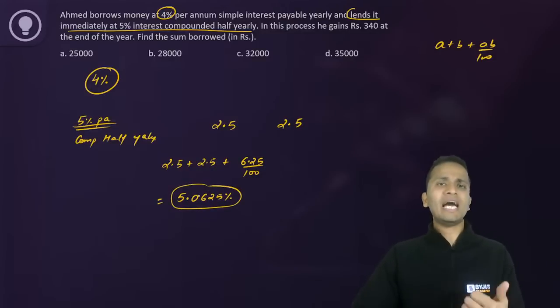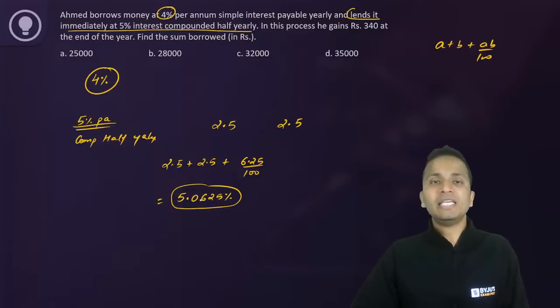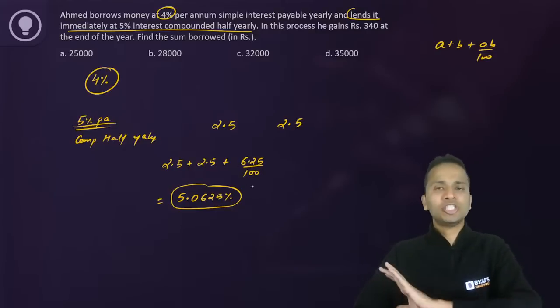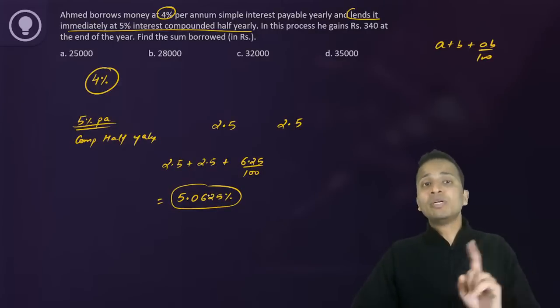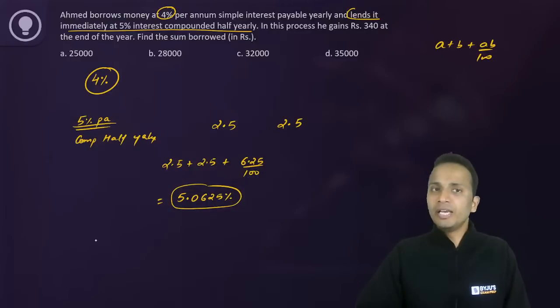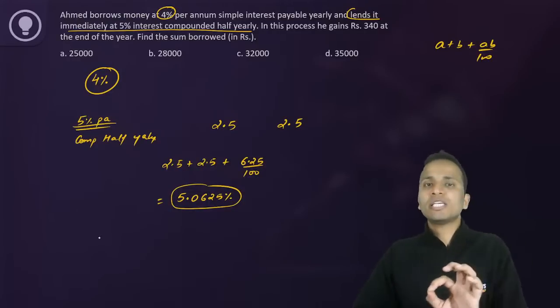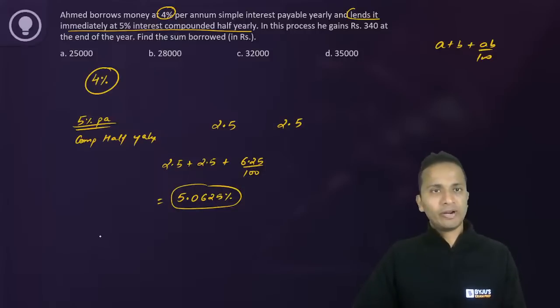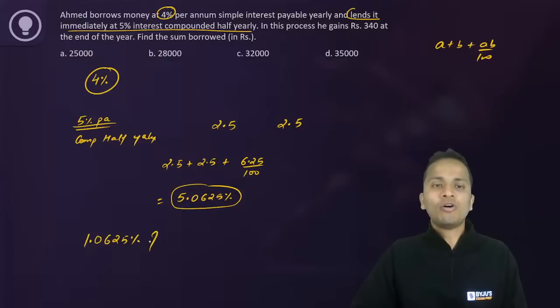Okay. Now I borrowed the money at 4% and I'm receiving the money at 5.0625 percentage. Okay. अभी तक calculations बिल्कुल भी difficult नहीं है. Now, how much am I earning? I'm earning 1.0625 percentage, right? I borrowed at 4%. I lent at 5 point something percentage. All right. So what I'm doing is I am getting 1.0625 percentage of the principal. This is my earning, right?